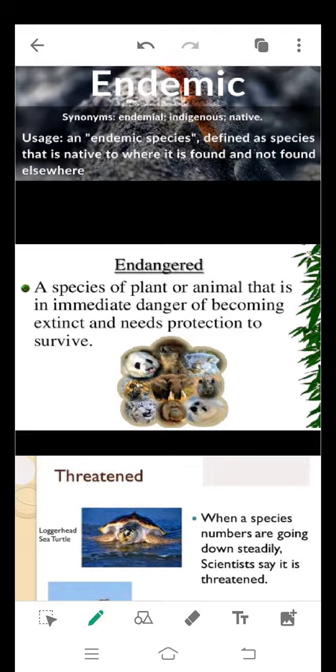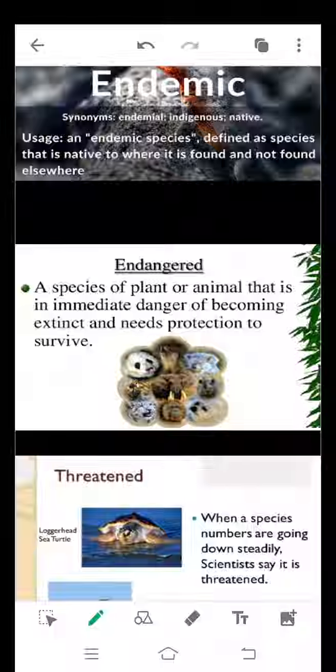Then some animals are called endangered species. A species of plant or animals that is in immediate danger of becoming extinct and needs protection to survive are called endangered species. Then there are some which are called threatened.